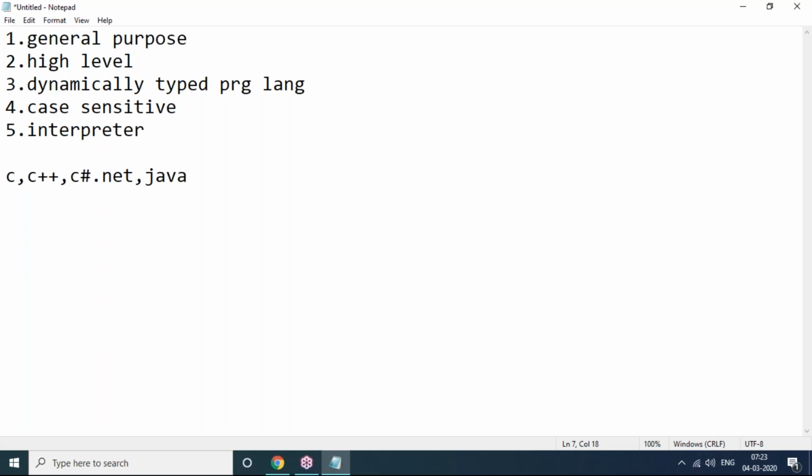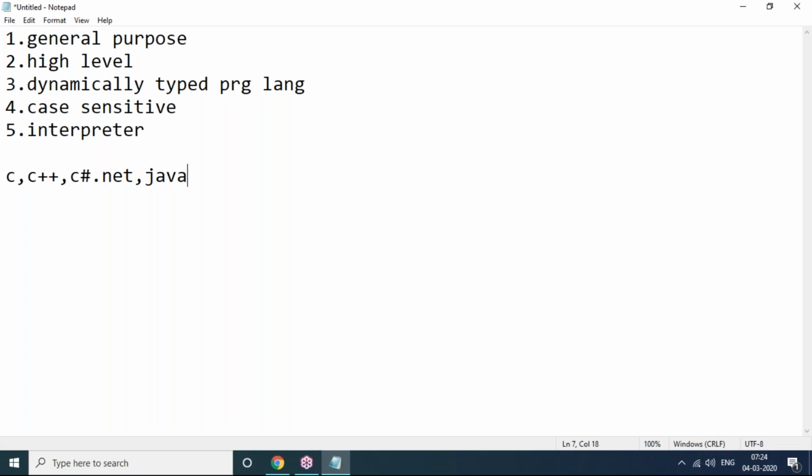The difference between compiler based and interpreter based languages: compiler based languages will compile the whole program at a time. The whole program is checked at a time and then executed. If there are any compilation errors, we notice in languages like C, C++, C Sharp.NET and Java that 2 errors, 3 errors, 4 errors, 5 errors appear. Why? Because that is compilation. In compilation, the whole program is checked at once. After checking, it will report that many errors. If no errors are there, immediately it will generate an .exe file. We have to execute that.